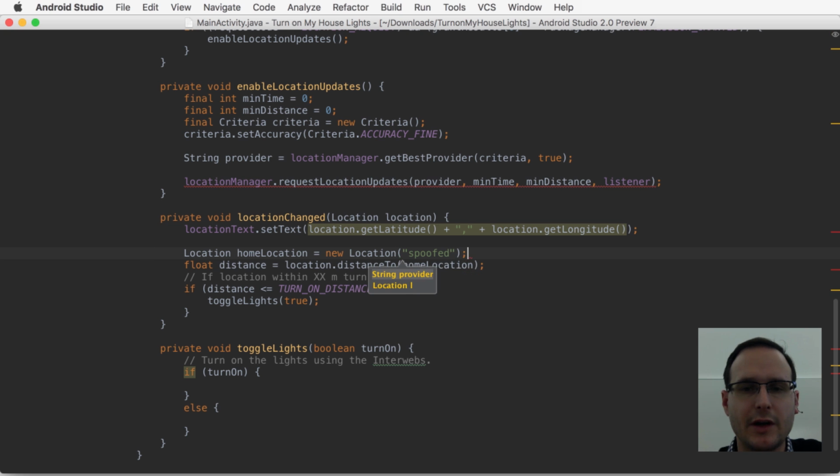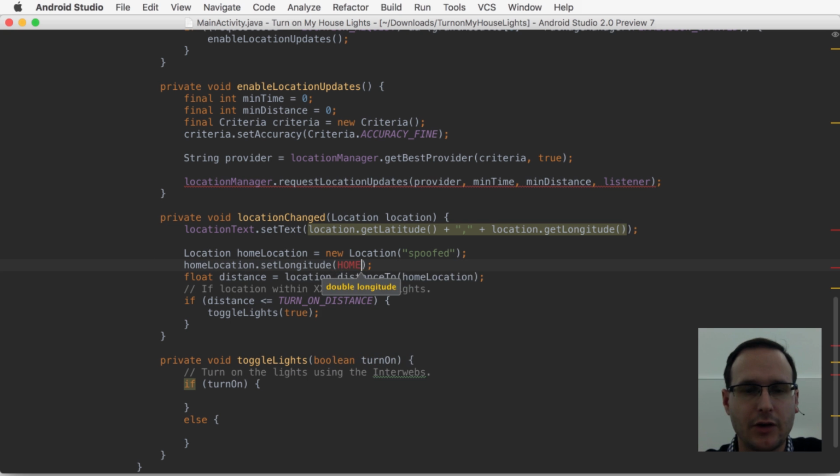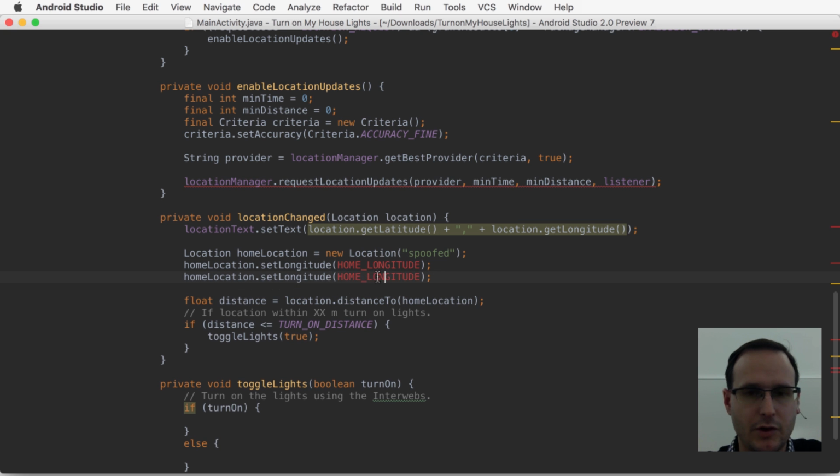So let's do that, let's cheat, do that manually. Explicitly set the latitude and longitude. Right, neither of these exist. Oops, neither of these exist.